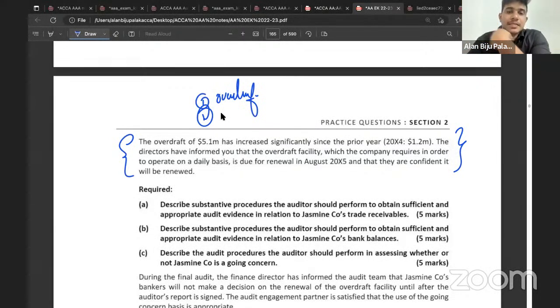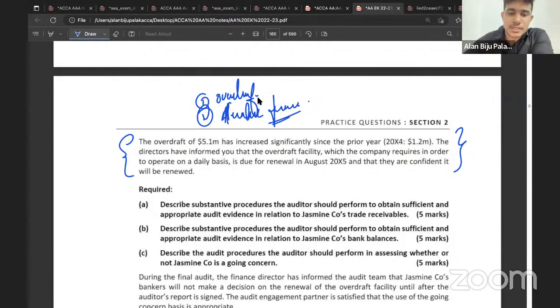Overdraft facility renew ആയി കിട്ടിയില്ല എന്ത് സംഭവിക്കും? Company will not be in going concern, right? So we need to know whether there is an alternative source of finance to run the company's operation. So alternative finance options എന്തെങ്കിലും ഉണ്ടോ എന്ന് നമുക്ക് അറിയണം. Okay, this is the main thing that we need to know, right?